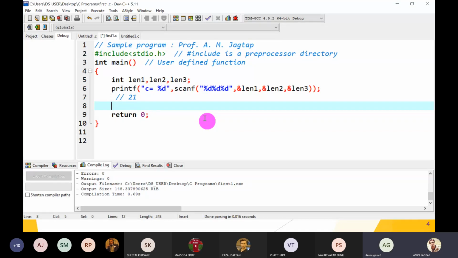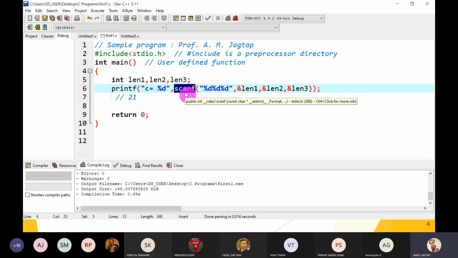Sir, the purpose of scanf is storing the value, but how does it count the input values? Okay, what is the purpose of the scanf function? It scans the values and stores the %d values in the memory address.